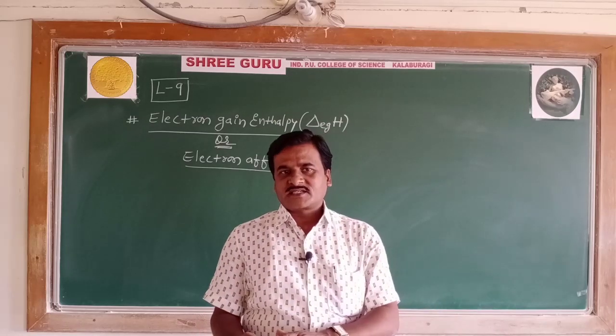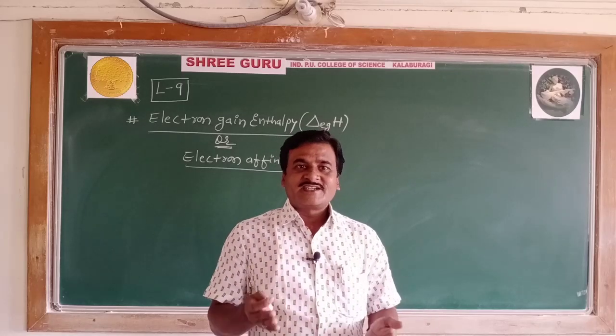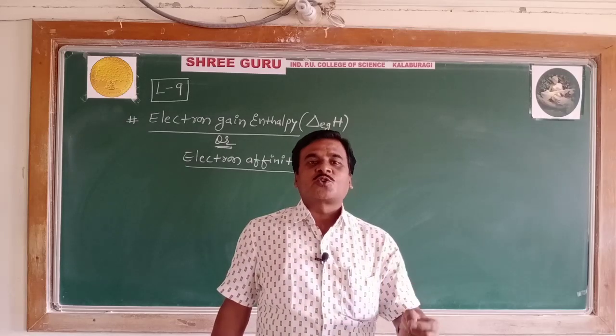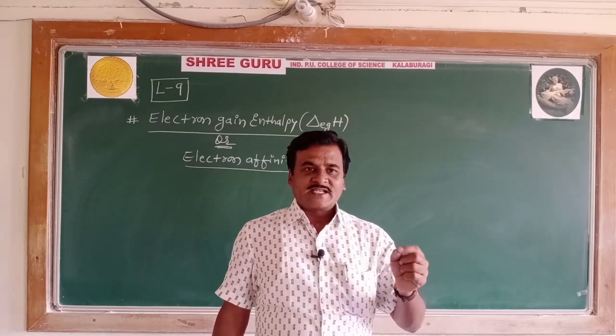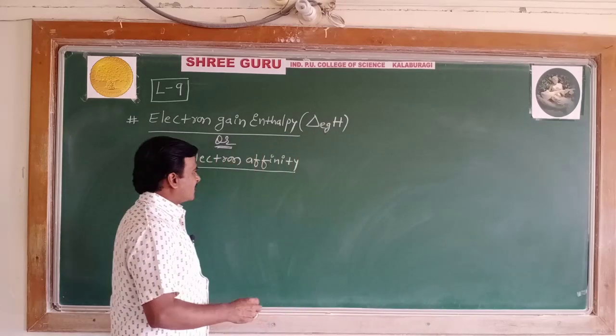Here it is a contrast. It is the amount of energy released when an electron is added to the outermost orbit of an isolated neutral gaseous atom.